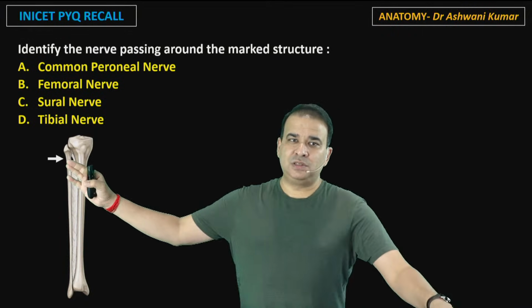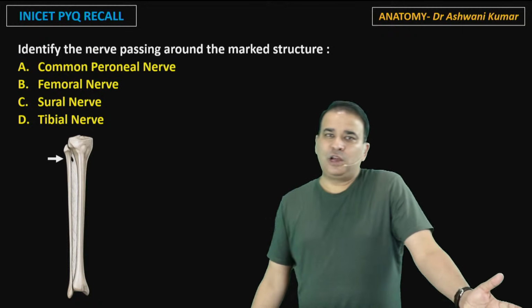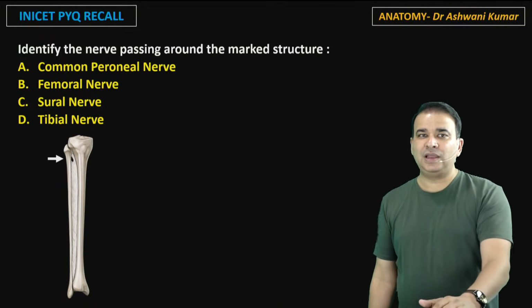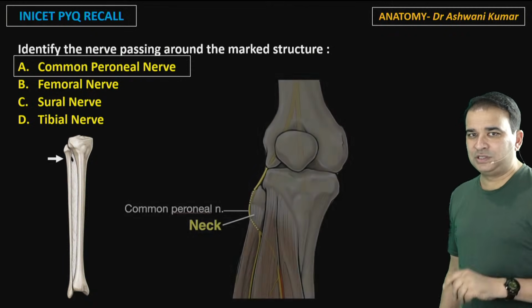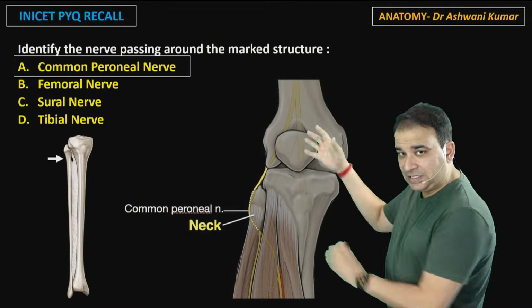So obviously the arrow is on the neck of the fibula, and you know neck of the fibula, obviously what nerve is running from there? That's the common peroneal nerve here. Now have a look at this image just for a little discussion. Now if you see, guys, that's a sciatic nerve. That's a view from the front here.